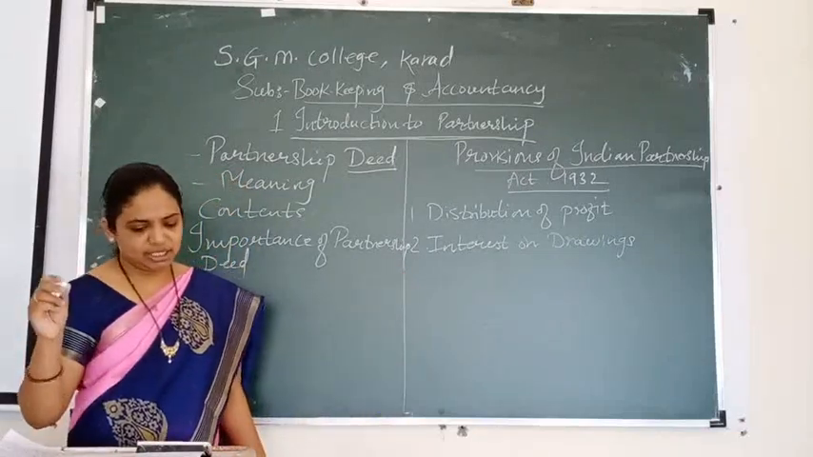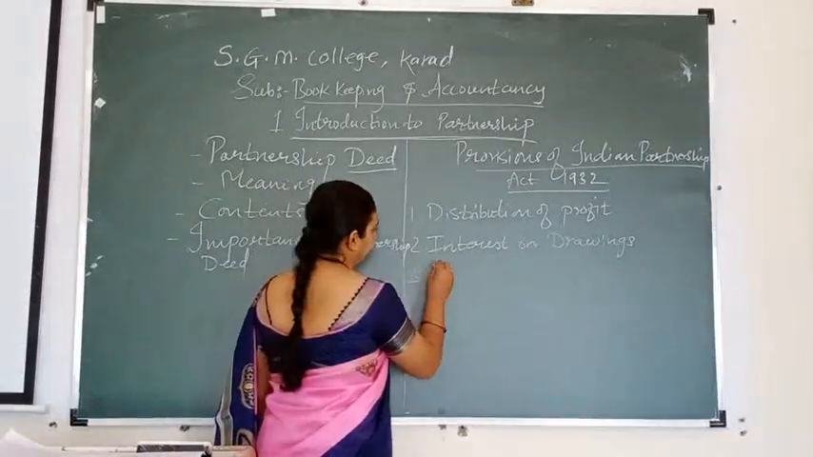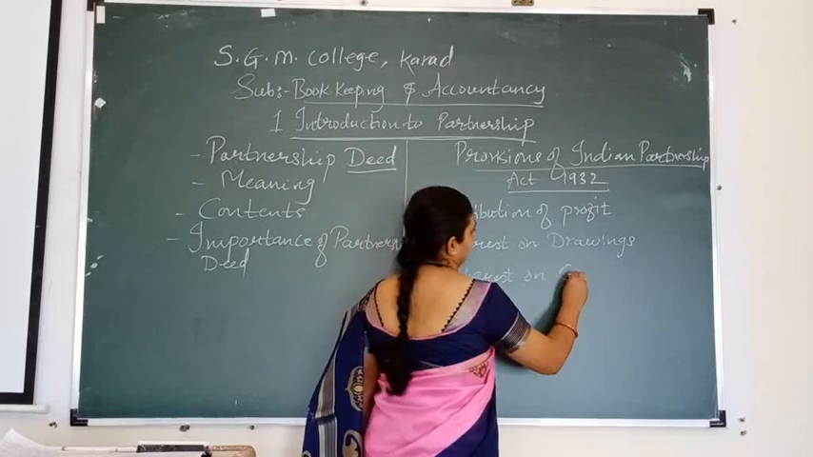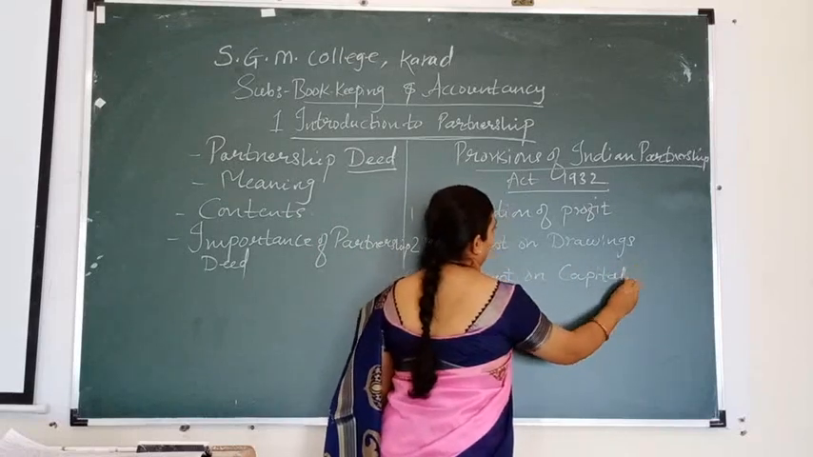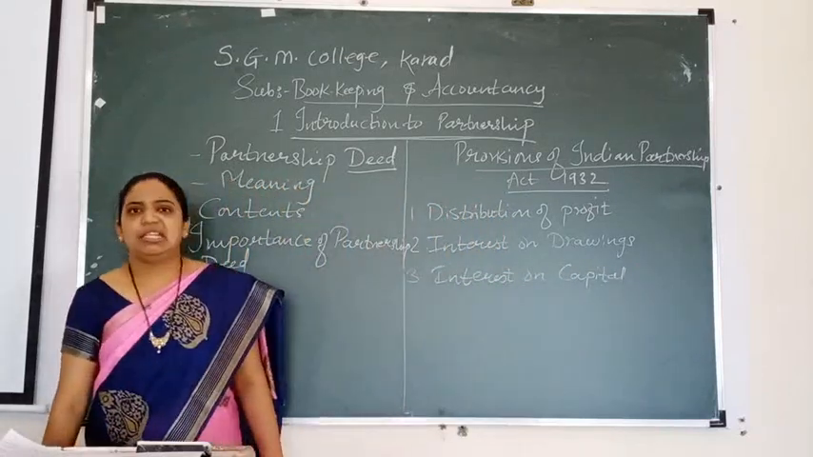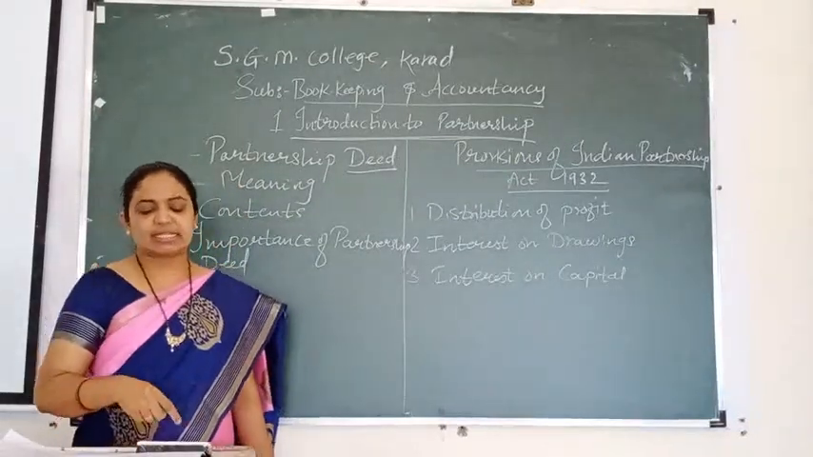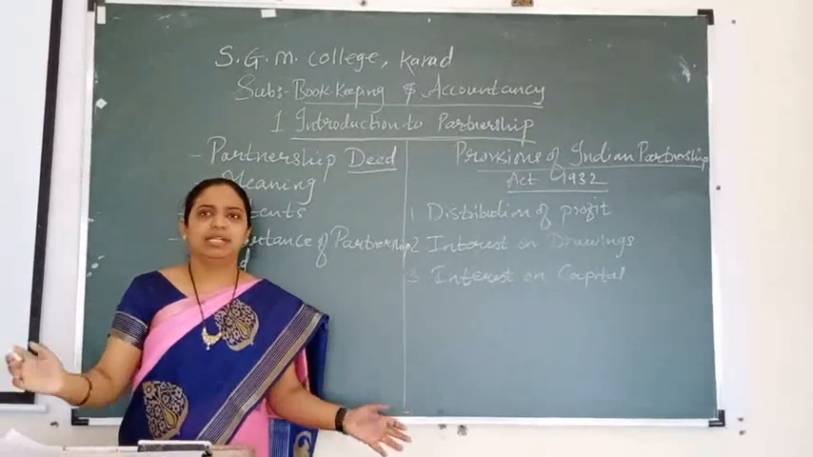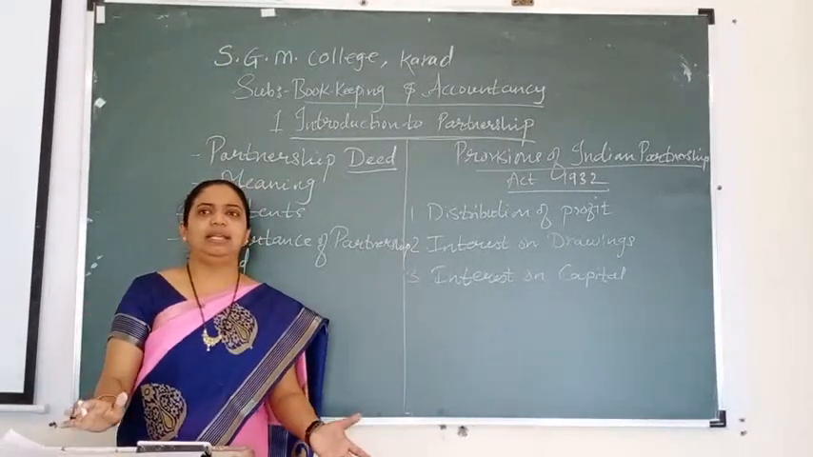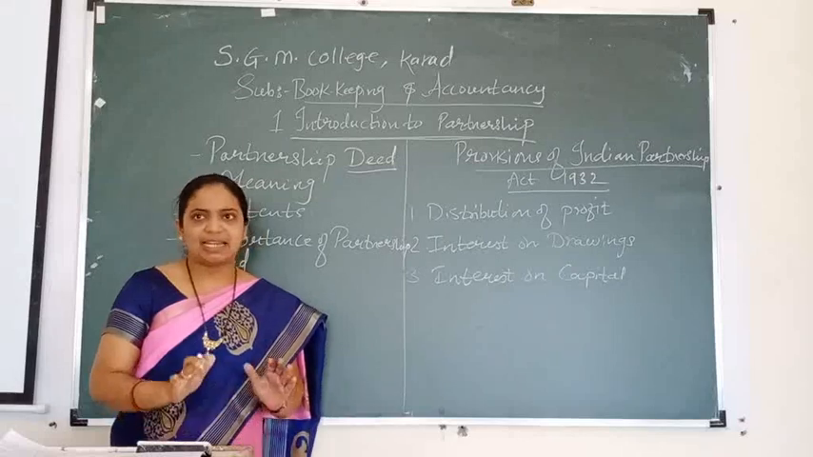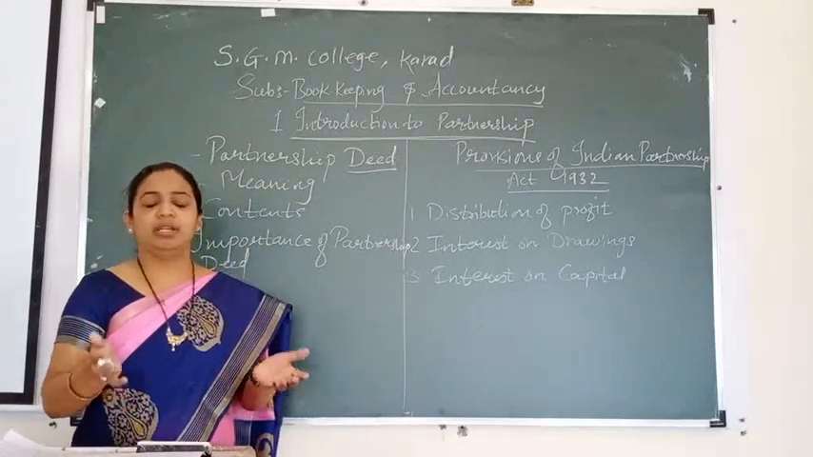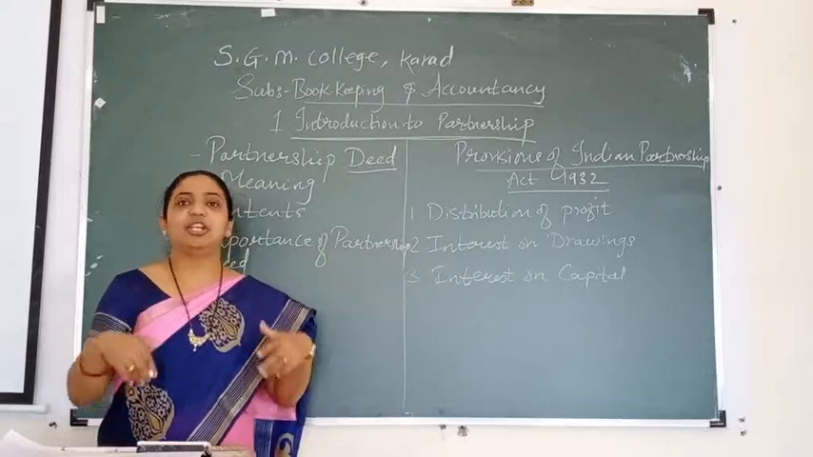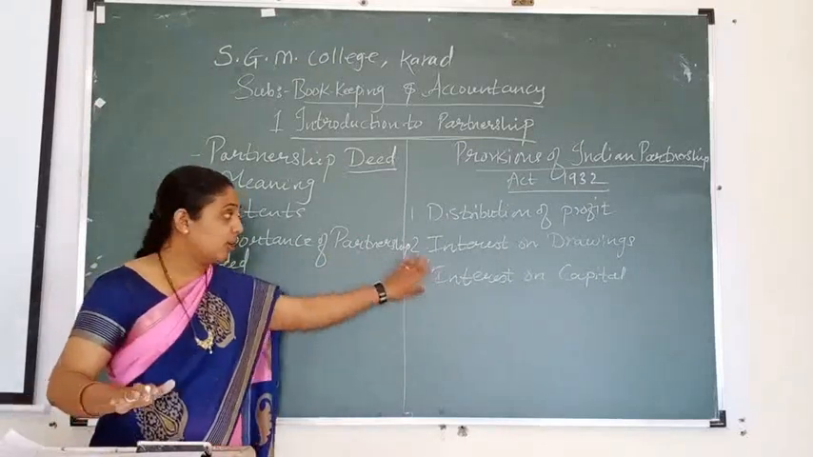Number 3 is interest on capital. If the deed is silent about interest on capital, then interest is not allowed. Interest is not allowed only when the deed is silent. That means if nothing is written in the deed about the interest on capital, it is not allowed. In the drawing, what was there?